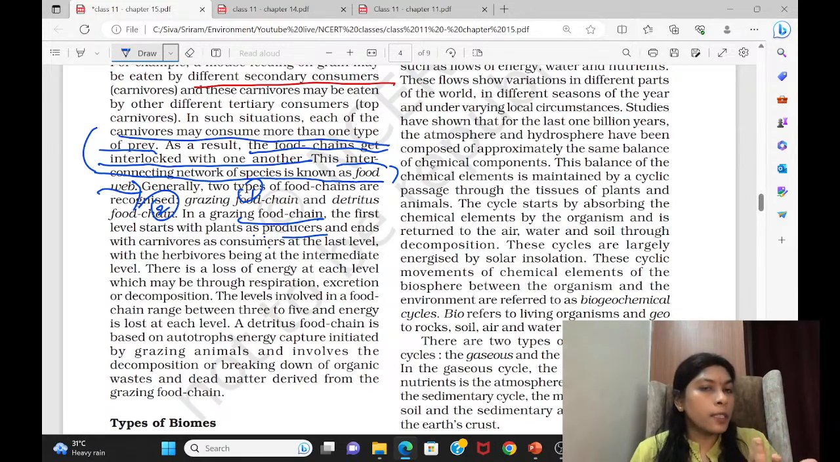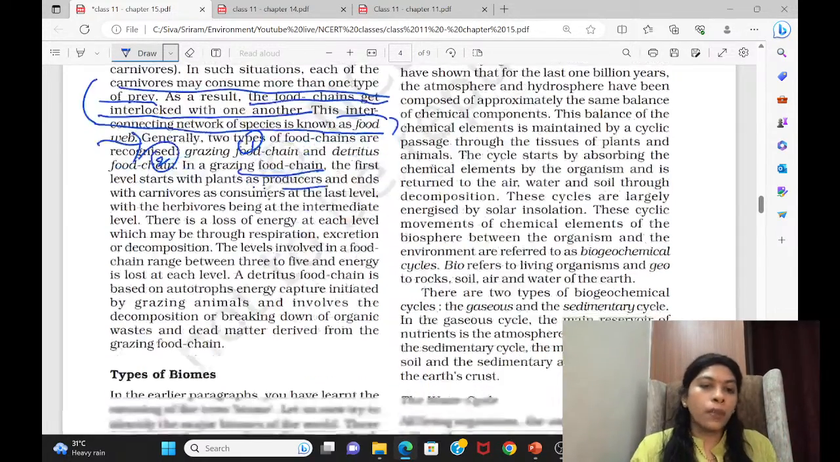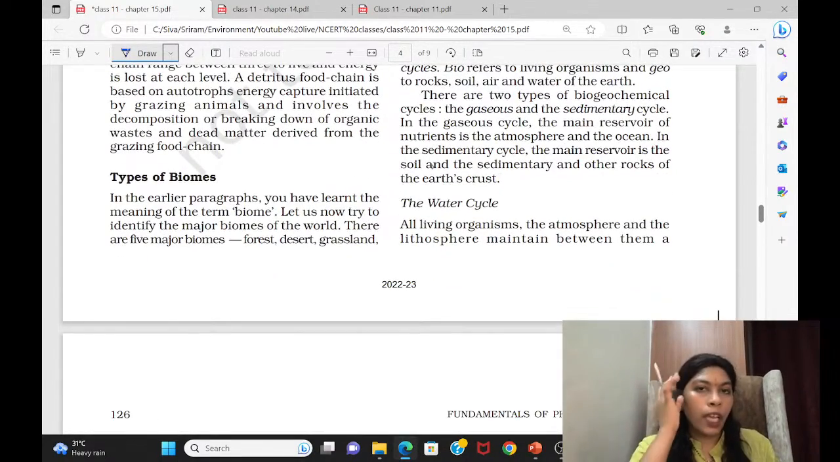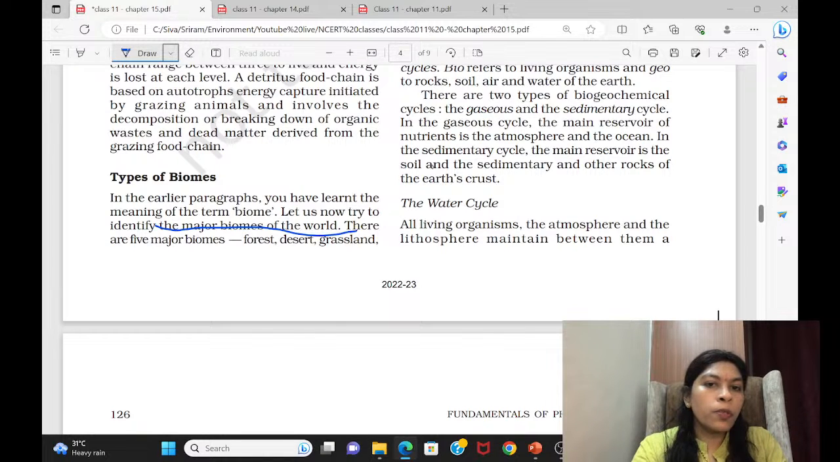The main source is detritus matter only. Okay, so this way we are differentiating these two things. Then come to the types of biomes. As we have already said in the previous session, we discussed what is meant by biome. Now, in this, we are going to see what are the major biomes of the world.